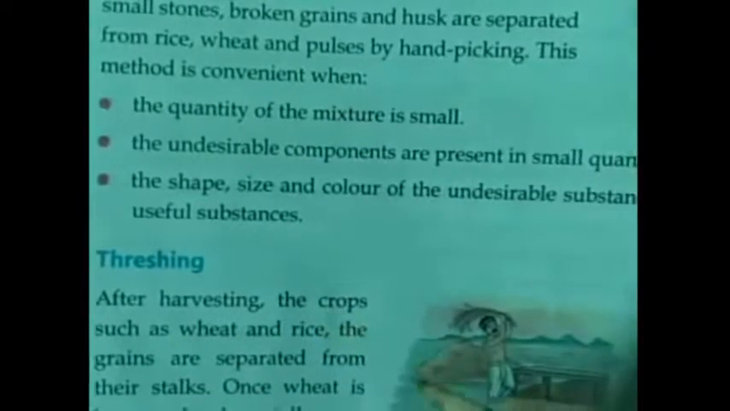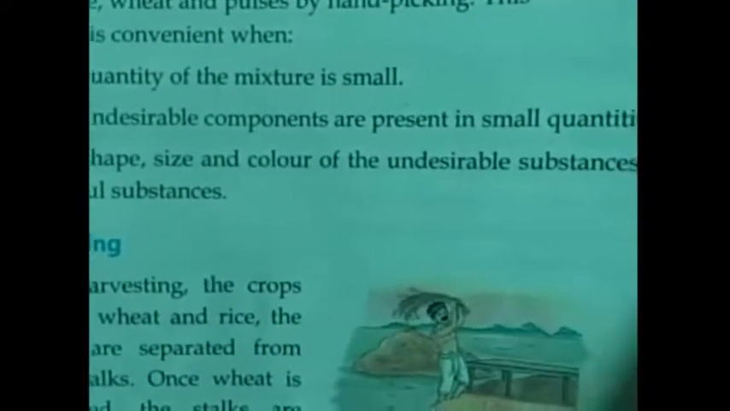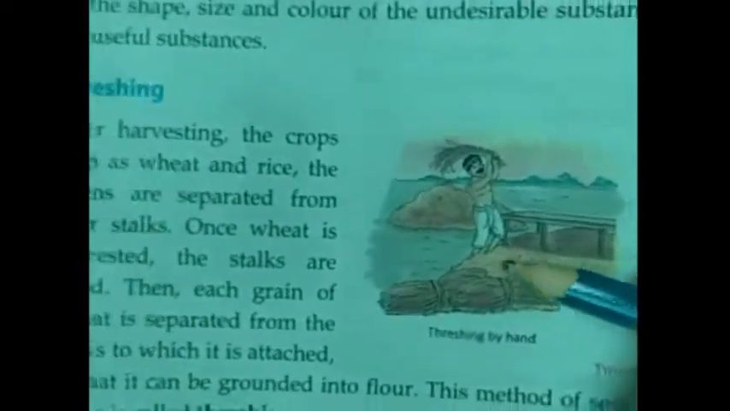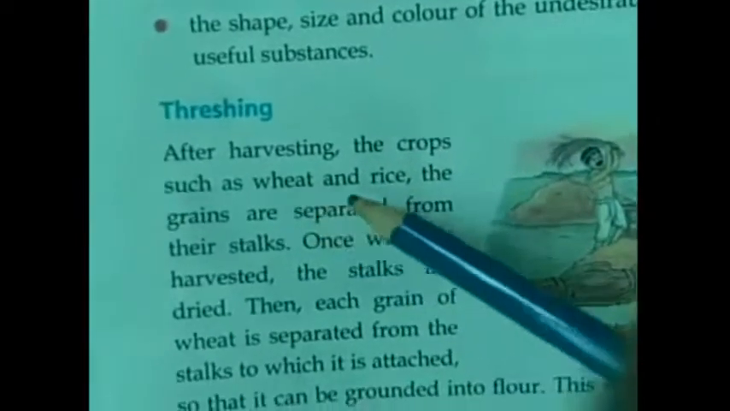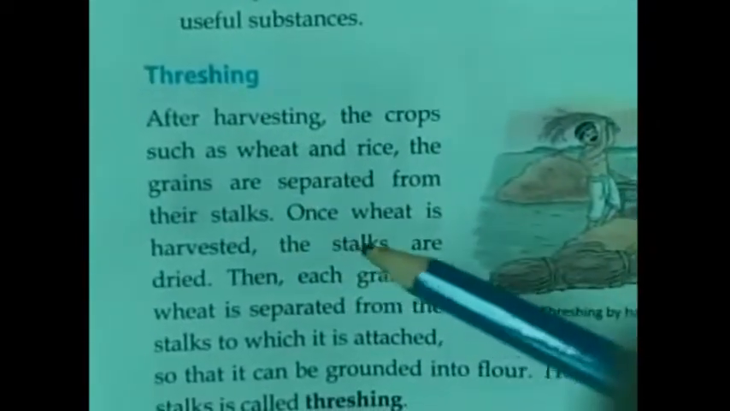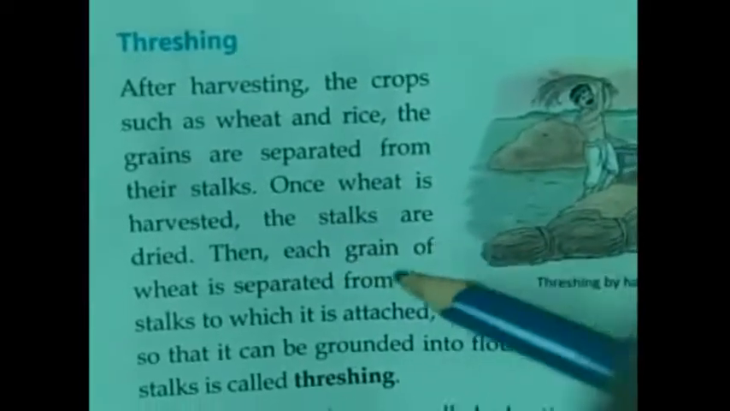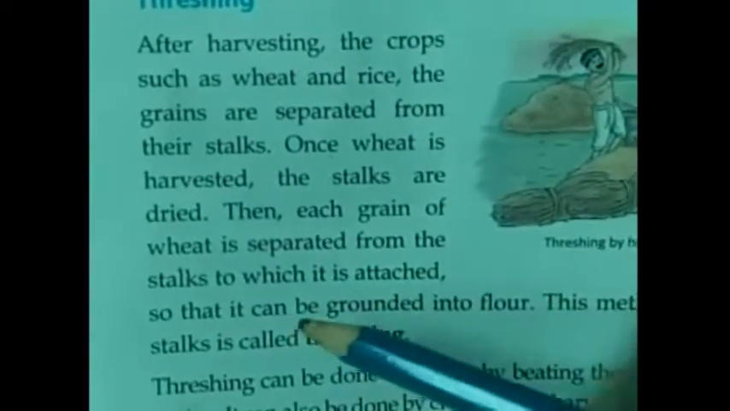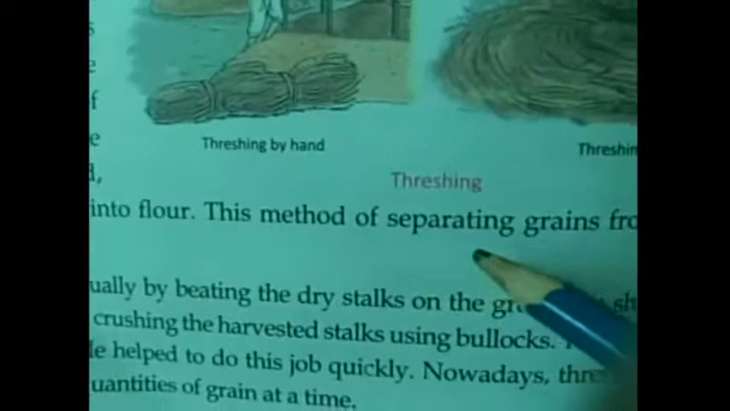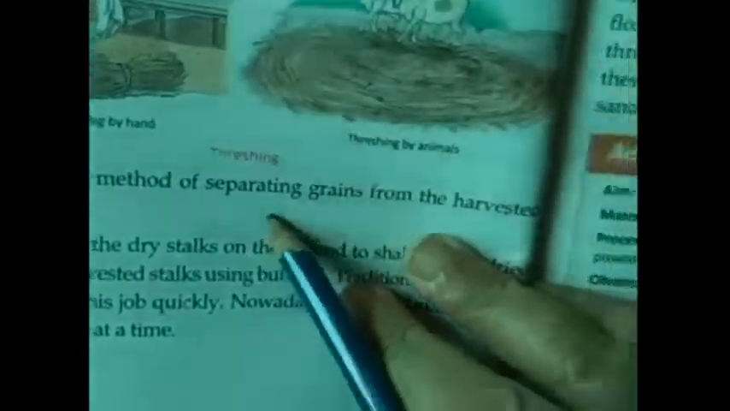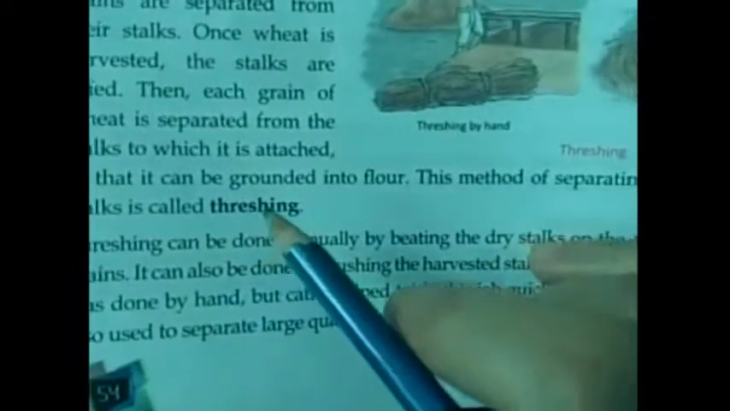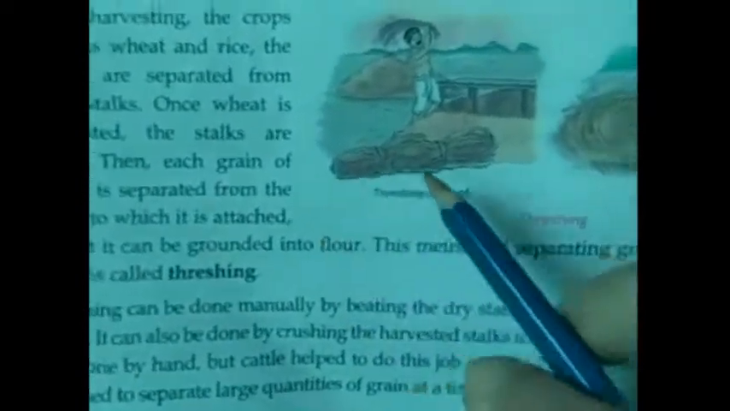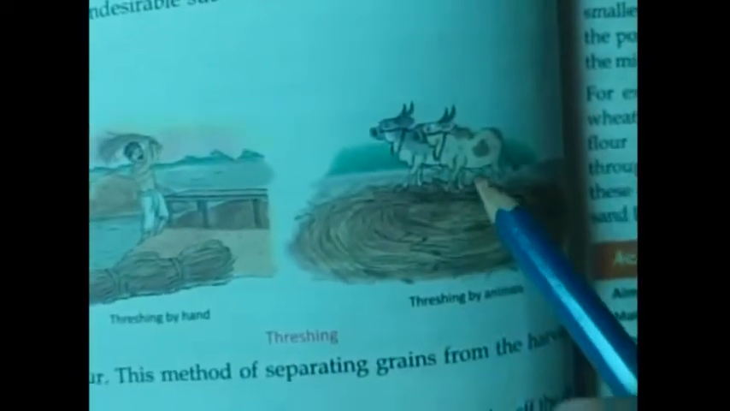Next is threshing. You must have seen bundles of wheat stalks tied in fields after harvest. After harvesting crops such as wheat and rice, the grains are separated from their stalks. Once wheat is harvested, the stalks are dried, then each grain of wheat is separated from the stalk to which it is attached so that it can be ground into flour. This method of separating grains from harvested stalks is called threshing. This can be done by bullocks.